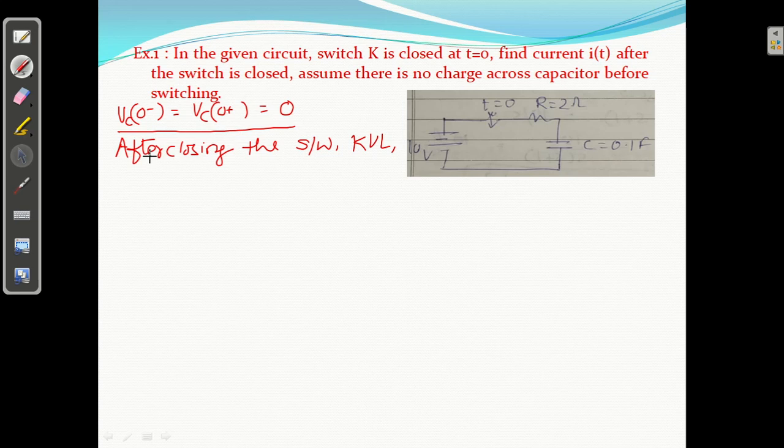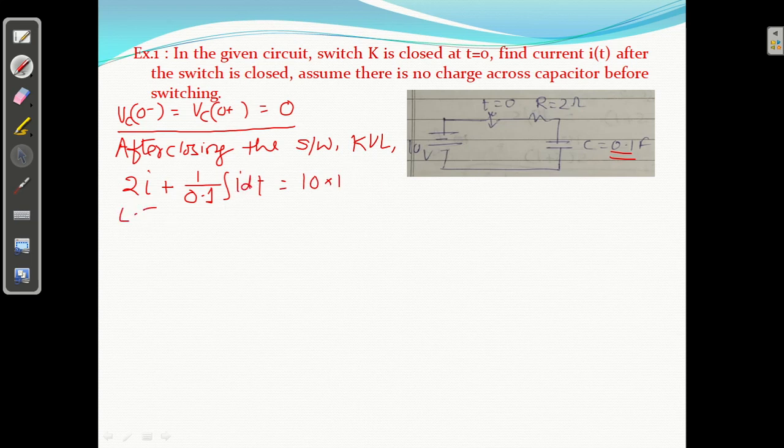R is 2, so 2I plus 1 upon C, where C is 0.1 farad, so 1 upon 0.1 times the integration of I dt, equal to V. V is 10 into 1. So I have written the KVL: RI plus 1 upon C integration of I dt equal to 10.